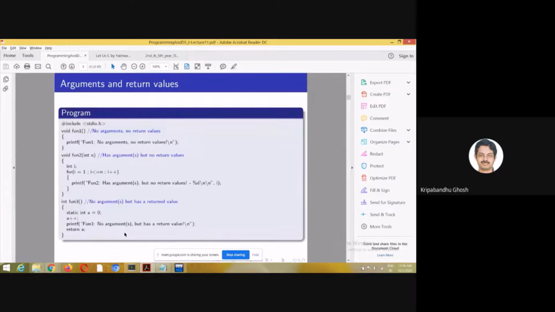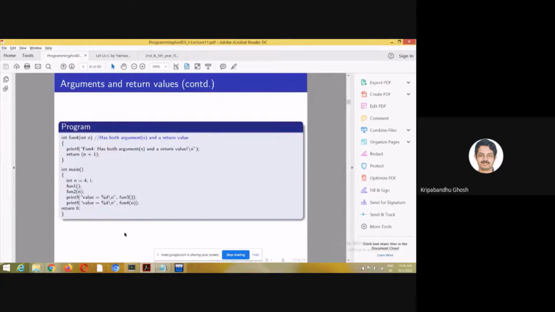So remember that in any function, all the variables which are inside the scope of that function are local to that function. So variables don't get shared across functions unless it is a global variable, right? So for local variables, it is just for the function in which it is declared.